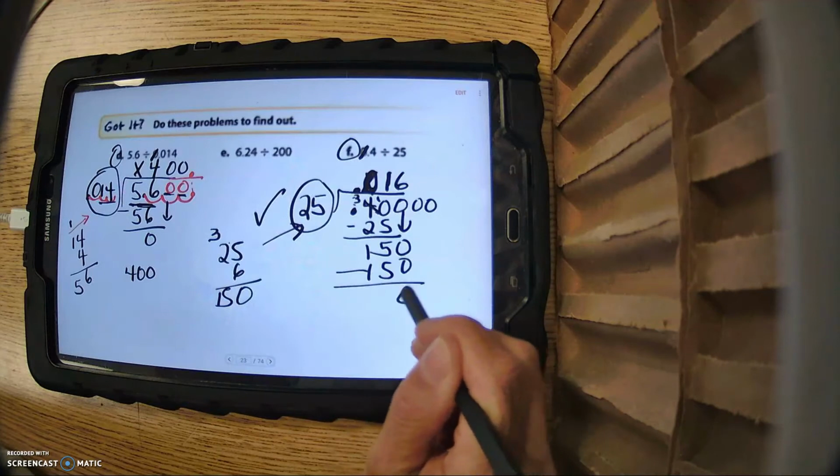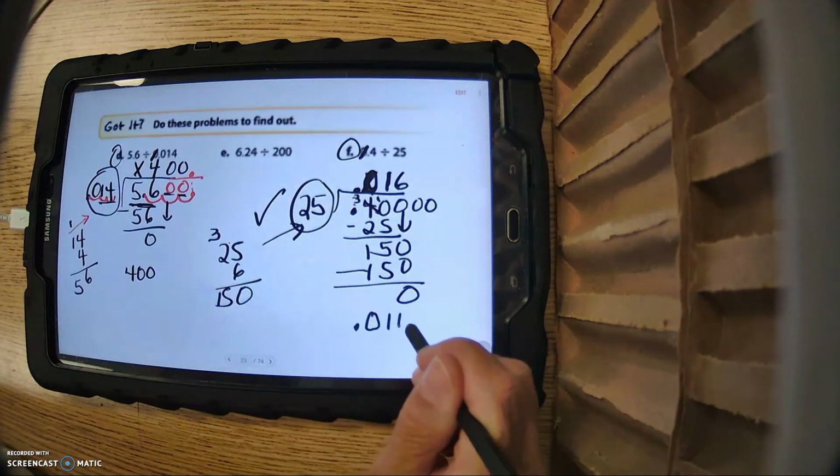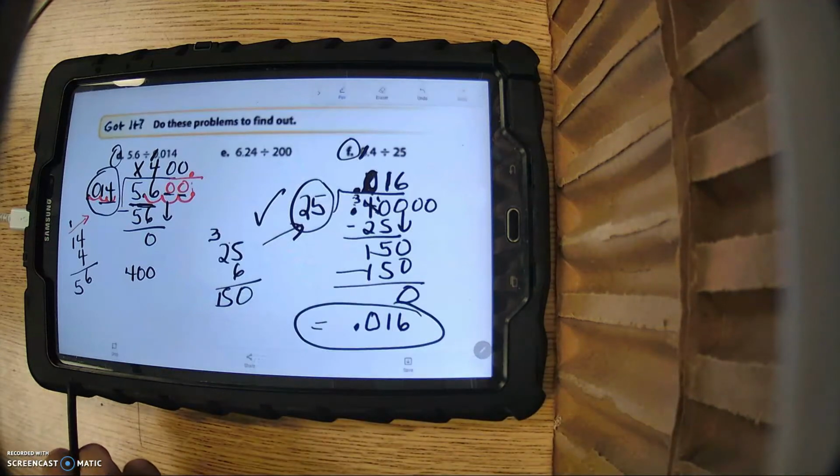So when you subtract, you get 0. So our answer is 16 thousandths. Look at where you put those decimals. You got to take the time to make sure you're lining everything up.